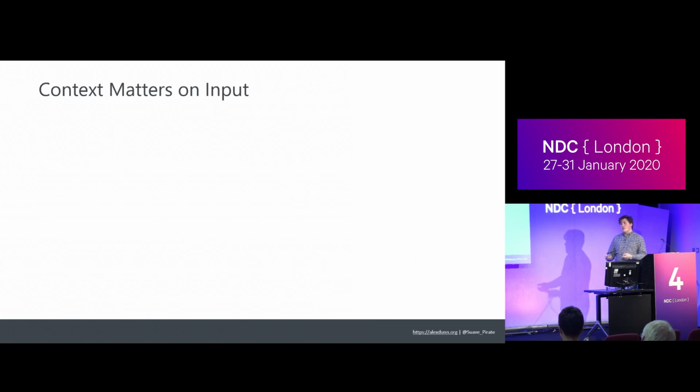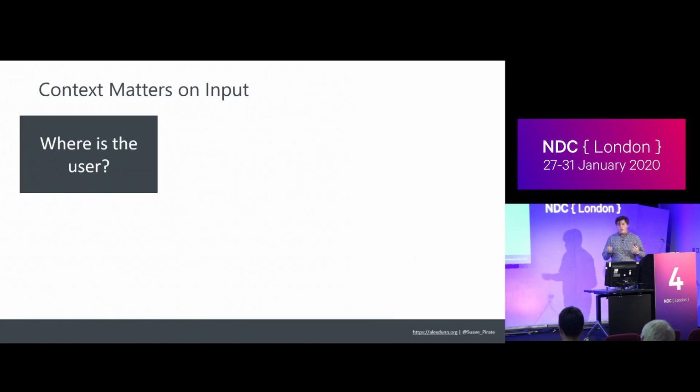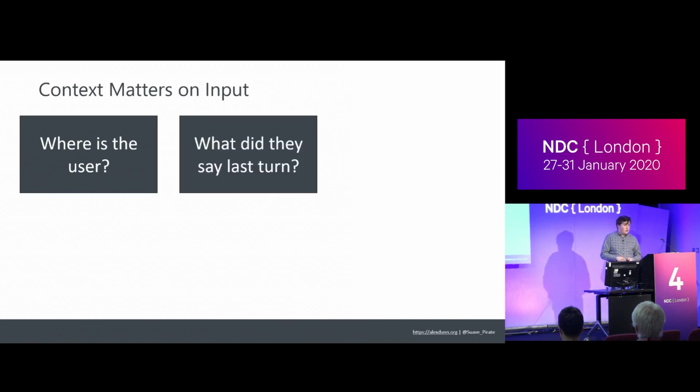So context matters on input in terms of what we get. Where is the user, geographically? Are they in a space where I can use the baked-in language of their device, or is there even a blend of languages, or do I know they're on a street versus in a building? Those kinds of details matter for our business logic. What did they say last time? Again, we're building stateless APIs and functions. We don't have a whole storage of everything everyone has ever said, but it does matter to know what the user said last time.